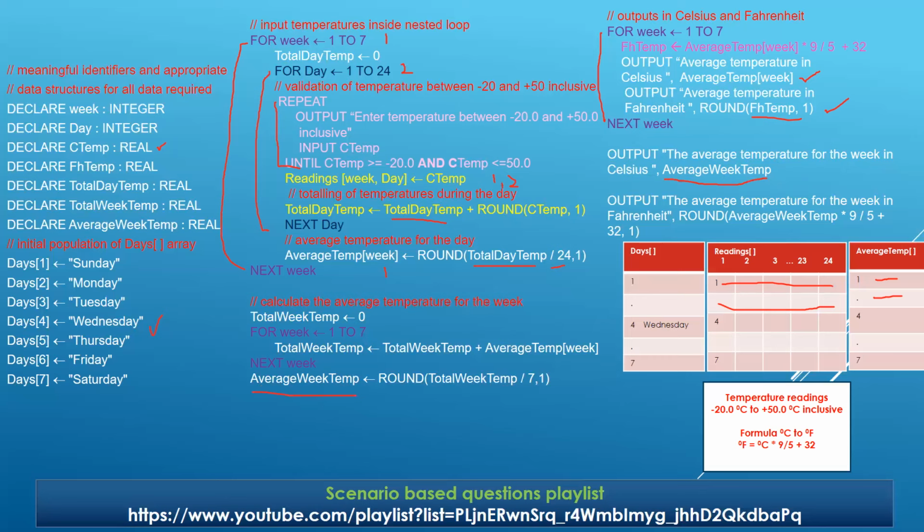Once I was done with the first phase, I'm simply converting this value to Fahrenheit by using the same formula as we have learned. And we are simply rounding off in the same manner. Just pay attention to this: average week temp is holding my temperature, multiplied by 9 upon 5 plus 32. Any issues? Okay. Then we have simply used the round function also, so that it is going to round off this value after being computed, to one decimal place. Any issues, any questions, anything that is not clear?